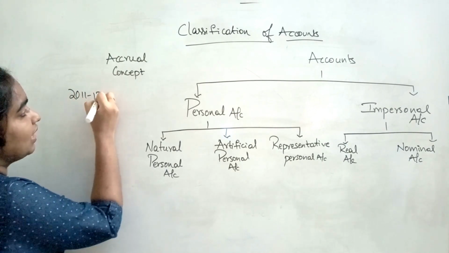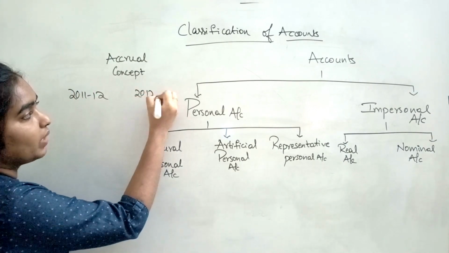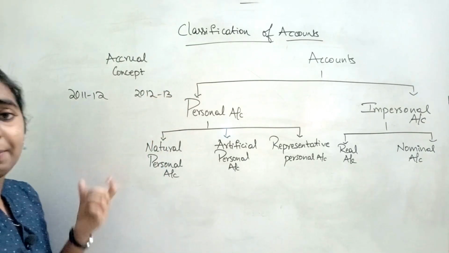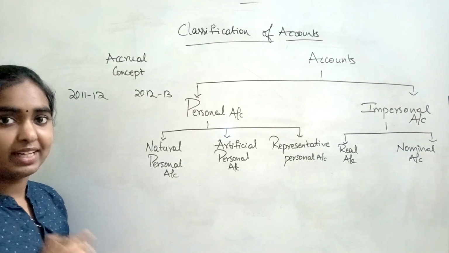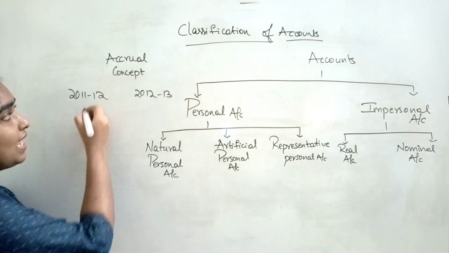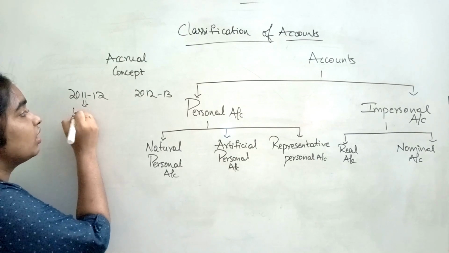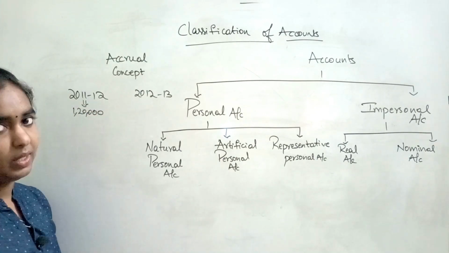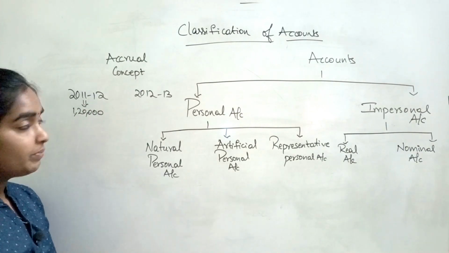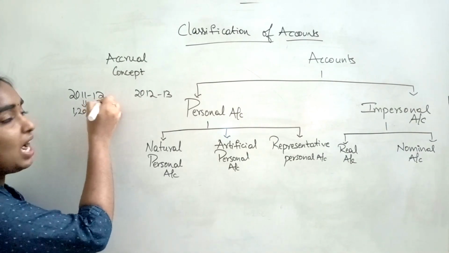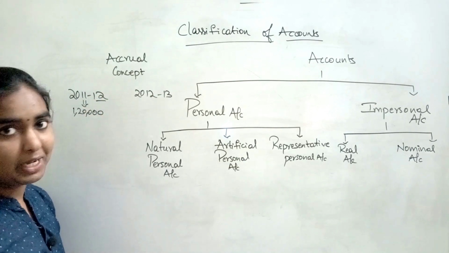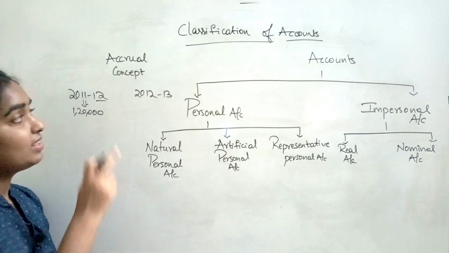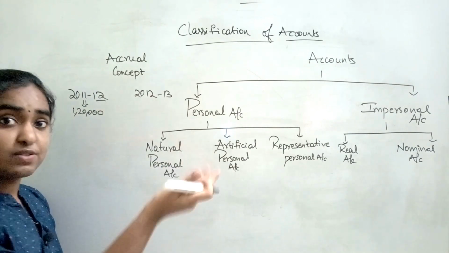Let's take 2011-12 as one financial year, and 2012-13 as another financial year. So let's assume we are paying salaries to our employees every month, 10,000. In that case, the total salaries pertaining to this financial year will be 1,20,000, right? 10,000 into 12, that is 1,20,000. But let's assume the last month, that is March month salary, we have not paid to the employees, and we have paid that 10,000 amount of salary in the month of April. That is in the next financial year.